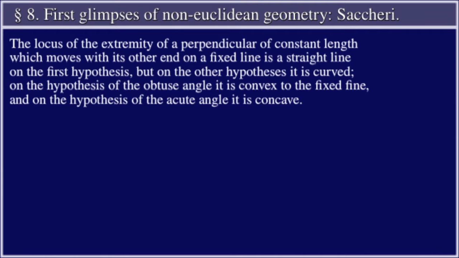The locus of the extremity of a perpendicular of constant length, which moves with its other end on a fixed line, is a straight line on the first hypothesis, but on the other hypotheses it is curved. On the hypothesis of the obtuse angle, it is convex to the fixed line. On the hypothesis of the acute angle, it is concave.